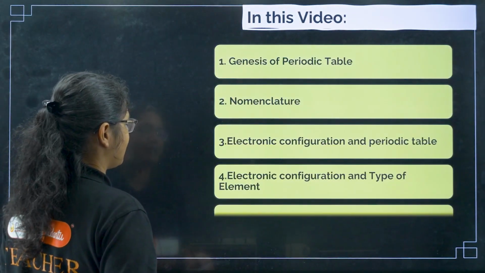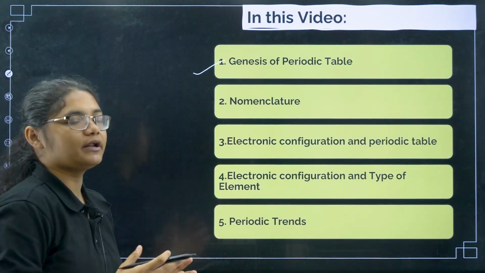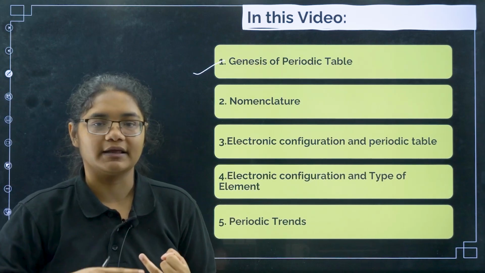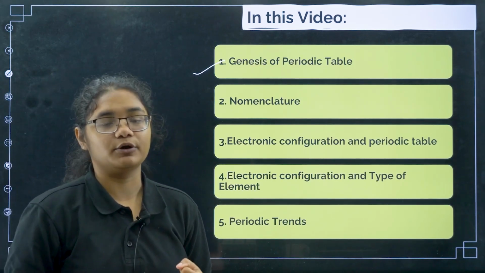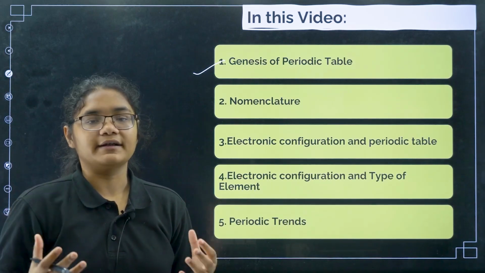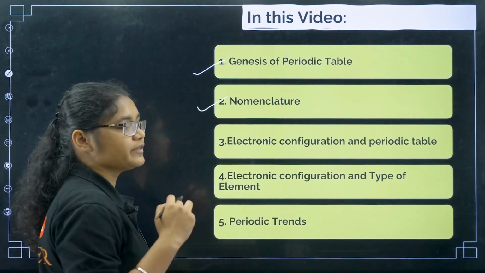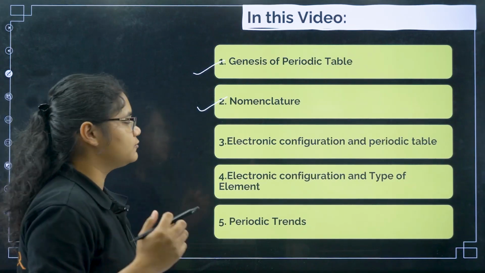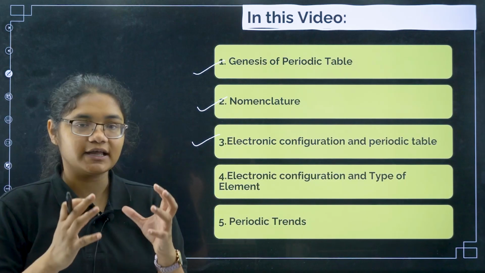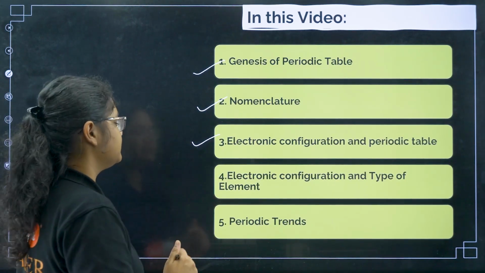What all topics do we have here? The first topic is the genesis of the periodic table, that is how the periodic table was developed. All of you know, first Dobereiner's triad came, then the law of octaves, then Mendeleev's periodic table, modern periodic table. We will see the flaws and advantages of these periodic tables. Then nomenclature of the elements greater than 100, what is the rule followed there. Electronic configuration and periodic table: how by seeing the electronic configuration you can guess the position of the element, that we will see.